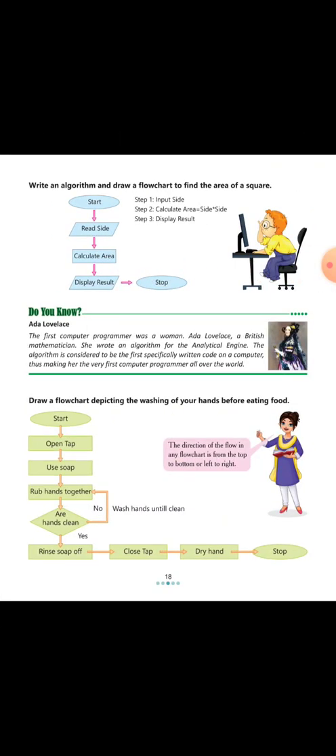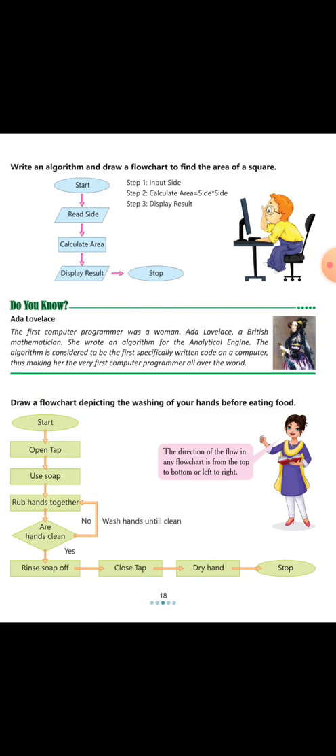Now write an algorithm and draw a flowchart to find the area of a square. Step 1, input side. Step 2, calculate area equals side into side. Then step 3, display result. Now we represent this algorithm in a flowchart.